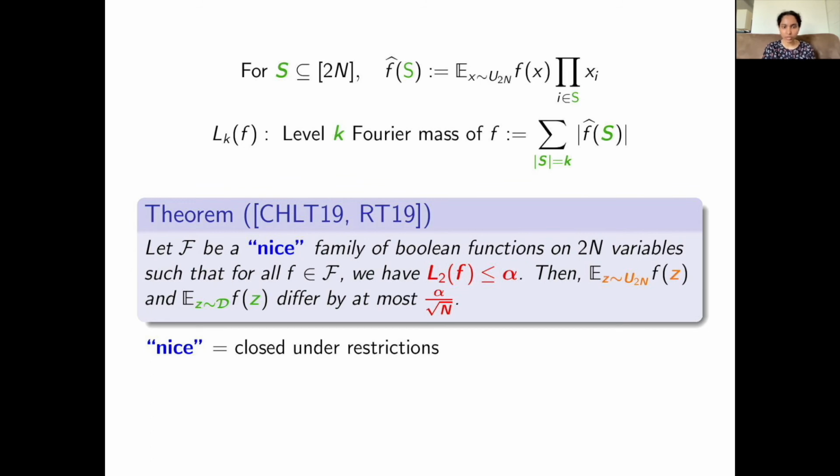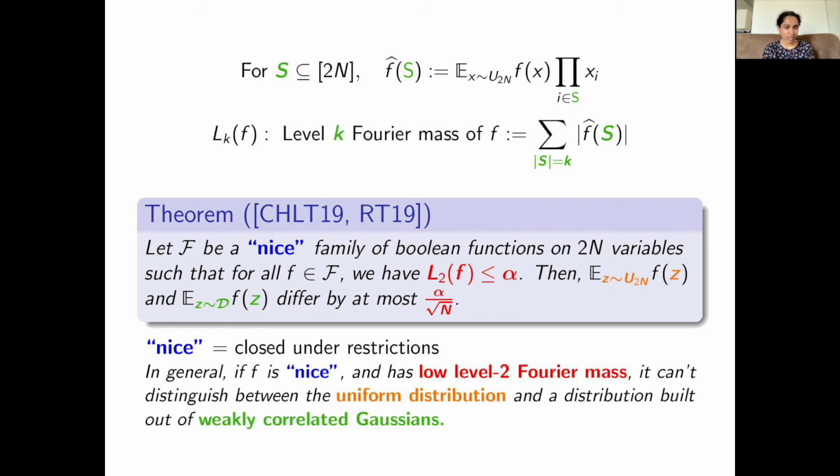But let's just ignore this condition for now. This theorem says that if for all functions in your family, the level 2 Fourier mass is at most alpha, then the advantage that this function family has in distinguishing the uniform distribution from the correlation distribution is at most alpha over square root n. That is, if any nice family of Boolean functions has small level 2 Fourier mass, it cannot distinguish between the uniform distribution and a distribution built out of weakly correlated Gaussians.